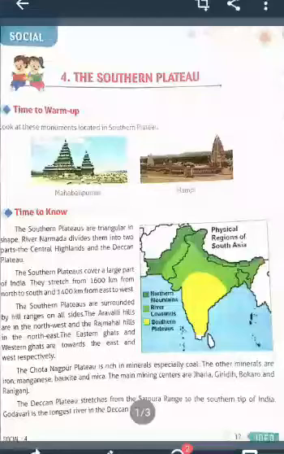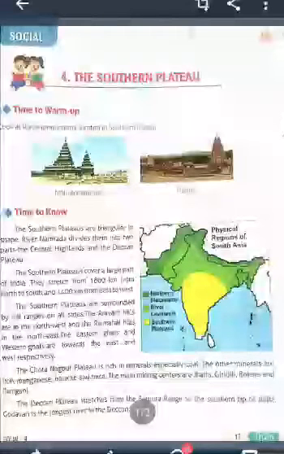The shape of the Southern Plateau is triangular. Southern means south. It is situated in the south of India, so it is called the Southern Plateau. The Narmada River divides it into two parts: one part is the Central Highlands, and the other part is the Deccan Plateau.